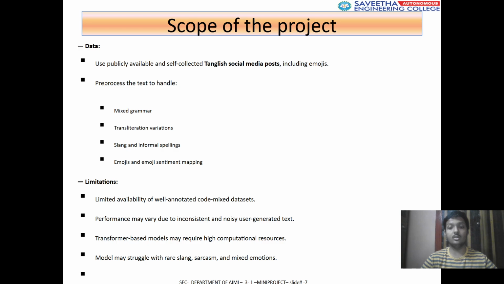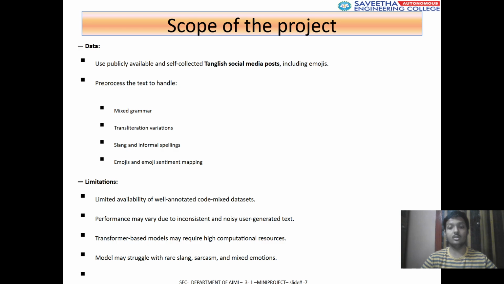Methodology for Tanglish and emoji sentiment analysis using NLP. Data collection: collect Tamil-English code-mixed text and emoji from social media platforms, and prepare the dataset for training, validation, and testing. Data preprocessing: clean and normalize Tanglish text with inconsistent spelling, extract and map emojis to emotional meaning, and tokenize and convert text into model-ready embeddings.